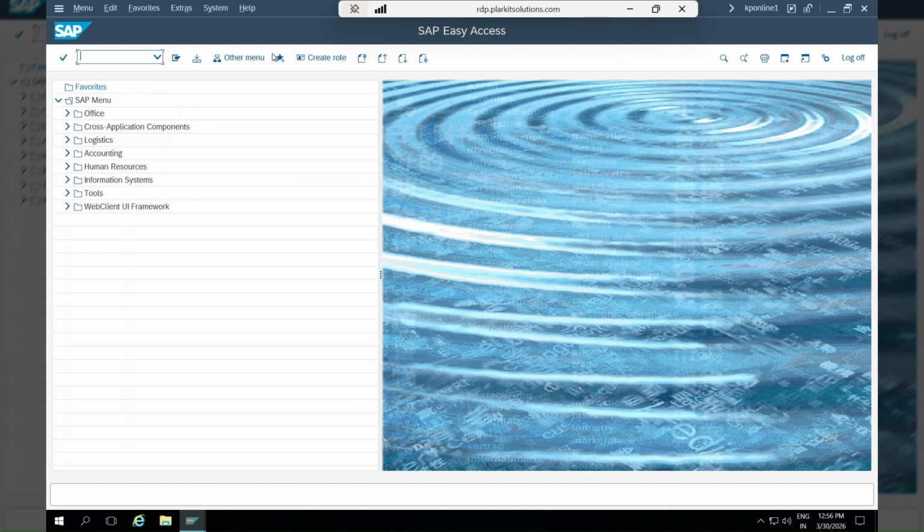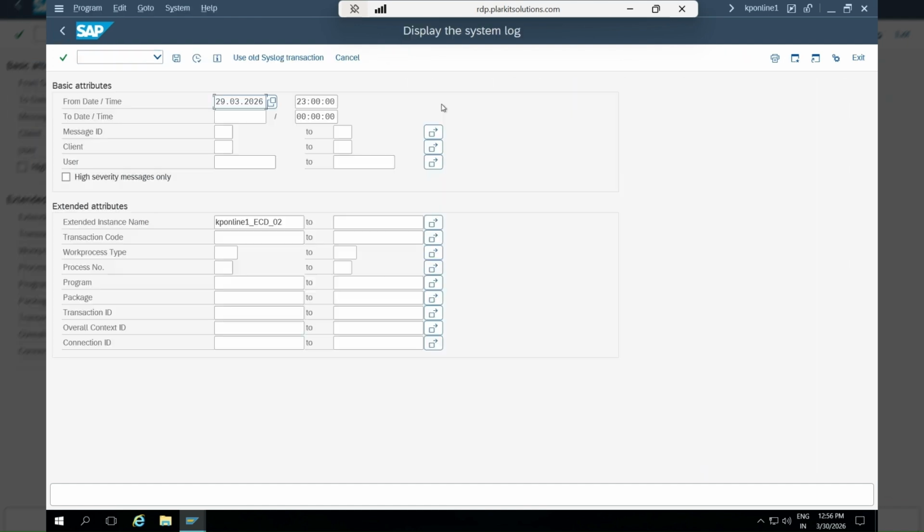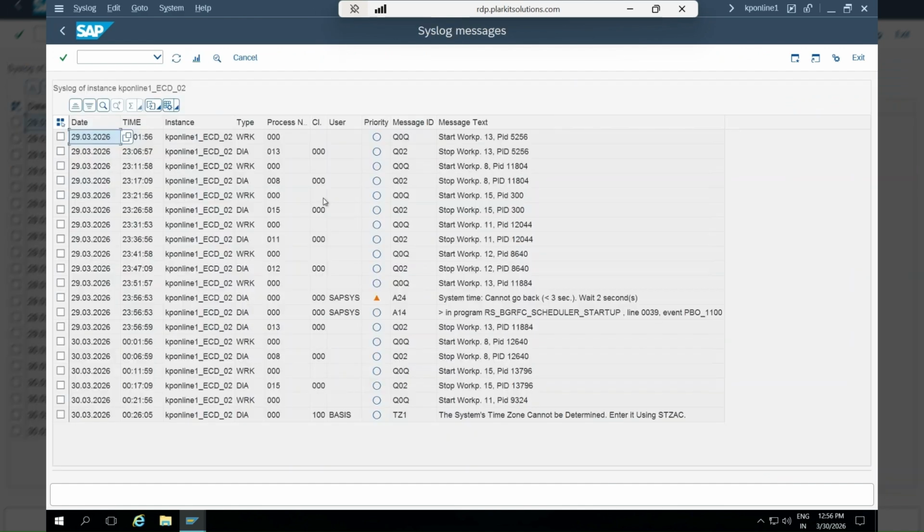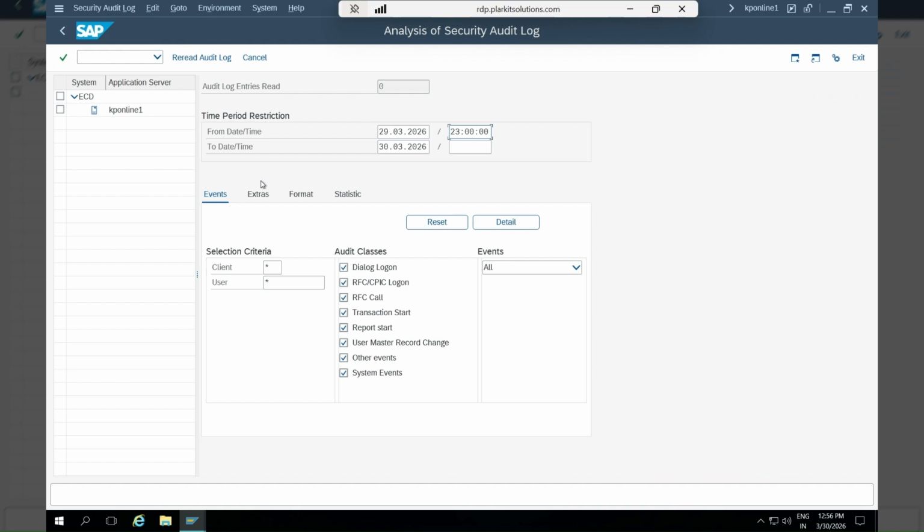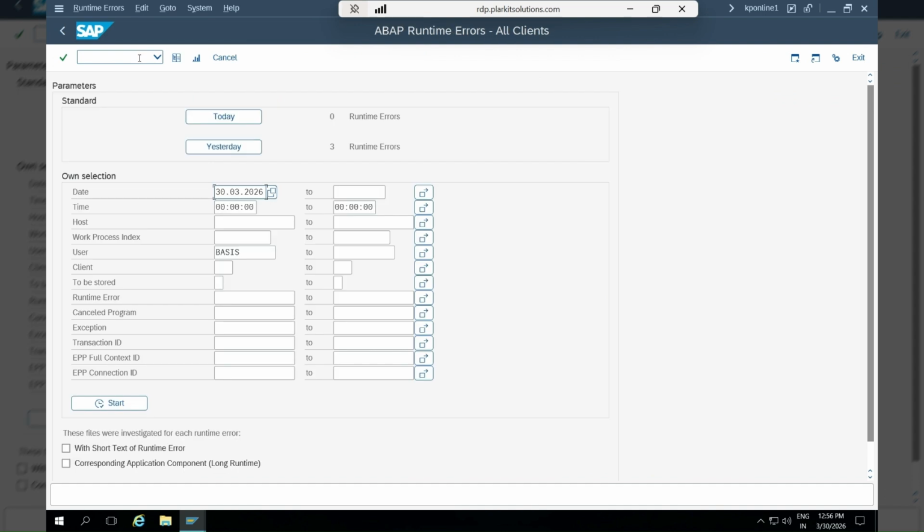Okay. What all screenshots I need? First, I will check the SM21 system log. I will check what all the system log is going on here, what type of directory is there. This screenshot I can take. This will basically be documented, but just to understand, this is the work. SM21 is a system log. Apart from this, I can take ST22 to check the errors, if any, runtime errors, if any.